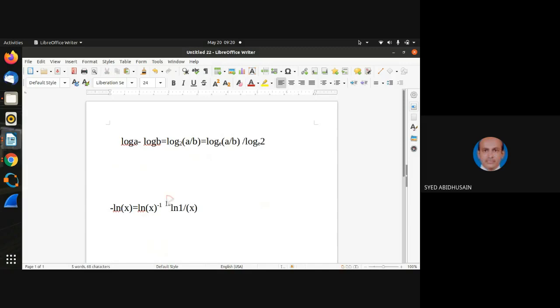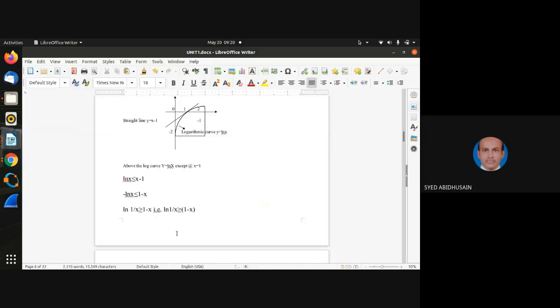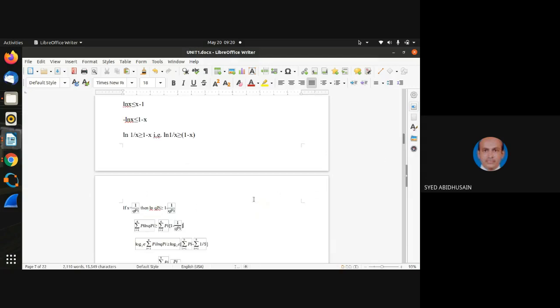Are you following what I have written? Yes. Minus ln of x can be written as ln of x raised to minus 1 power. This x raised to minus 1 can be written as ln of 1 by x. Am I right or not? Yes, sir. Fine. So I'll be using that here. So that's what this equation is. Let us go to the next point.